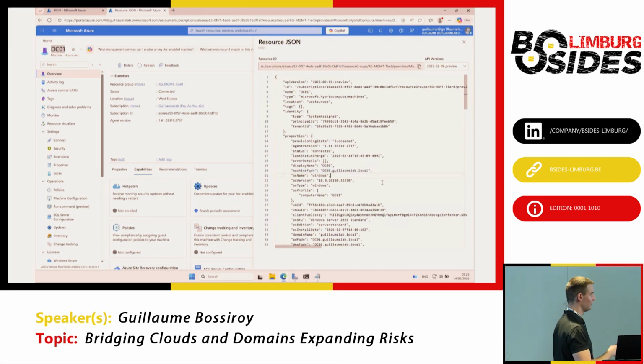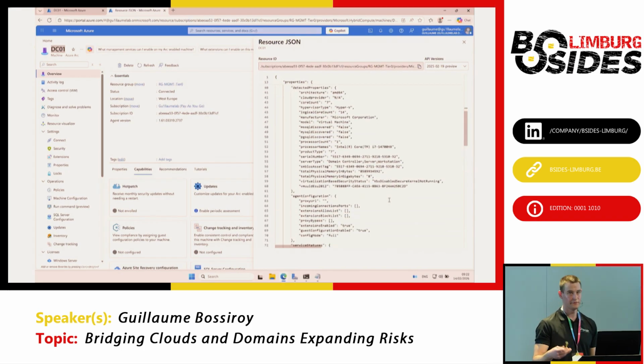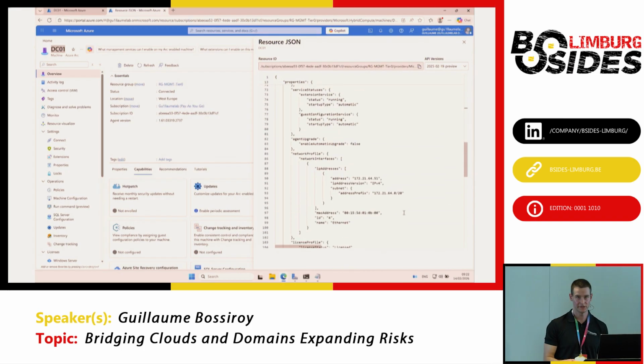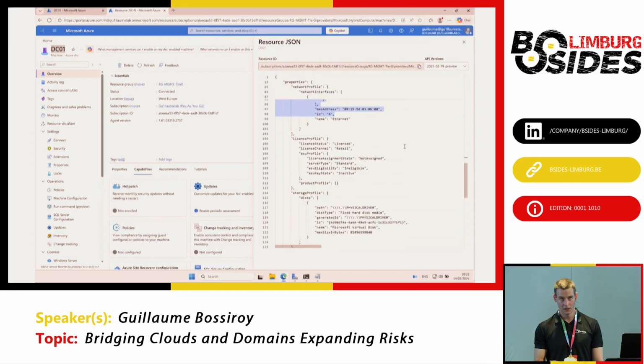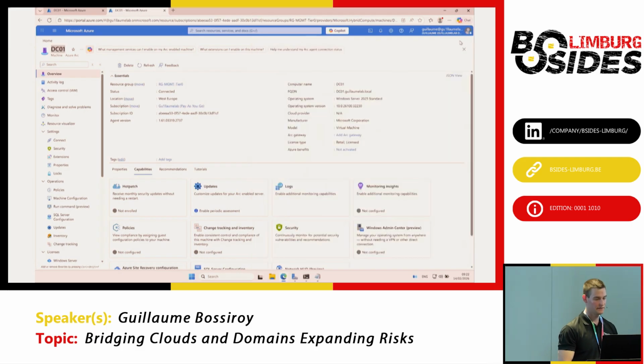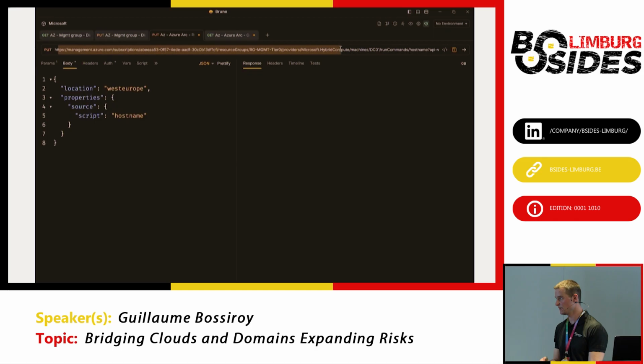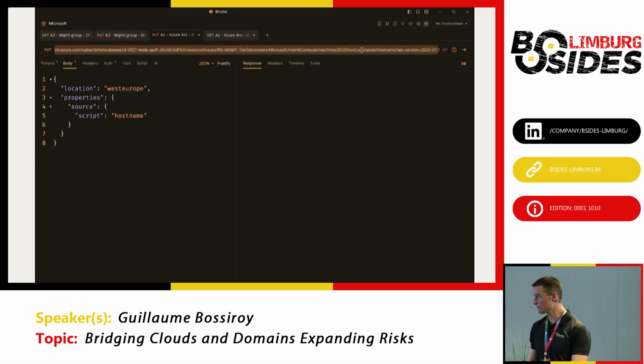You see the domain FQDN, the machine name, hardware information, the network interfaces, and so on. Because I'm owner, or at least I do have administrative permission on that object, I can go to the Azure REST API and run commands on that server.